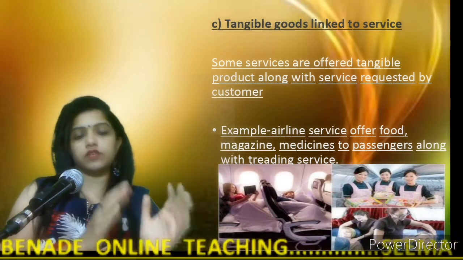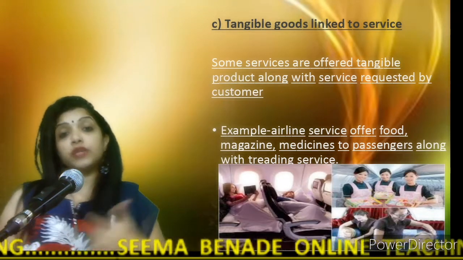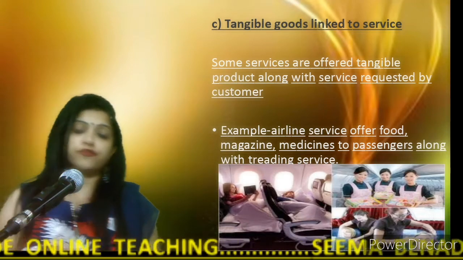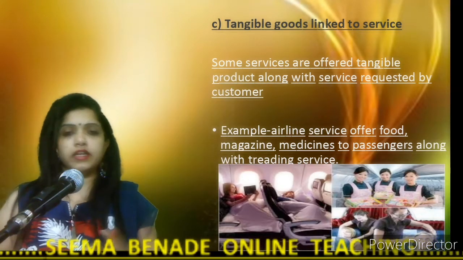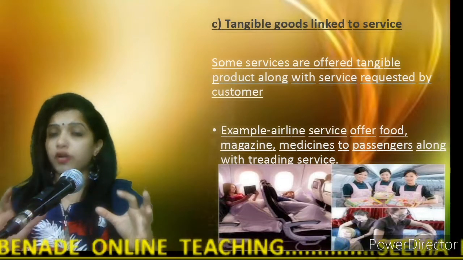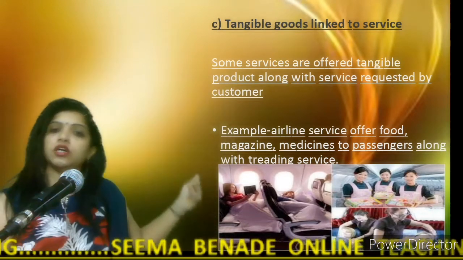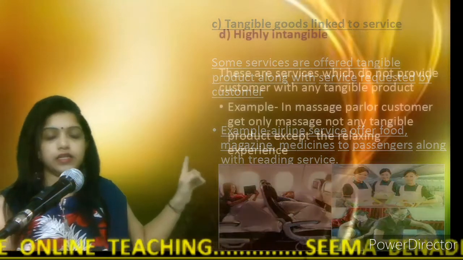They transfer a passenger from one place to another, and during the travel, they provide food, magazines, medicine, and various kinds of tangible products to the customers. So that is tangible goods linked to services. This is the third category.